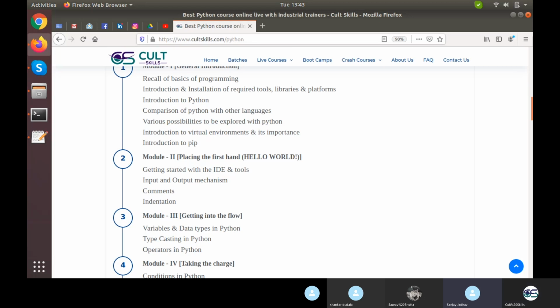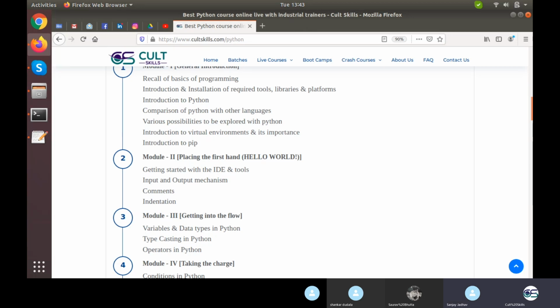Instead of going to the command prompt, can we directly work on the Python terminal? Okay, what is the Python terminal you're talking about? The Python shell which comes already installed. Okay, so that is the shell for single line execution. That particular shell would not be able to execute your files.